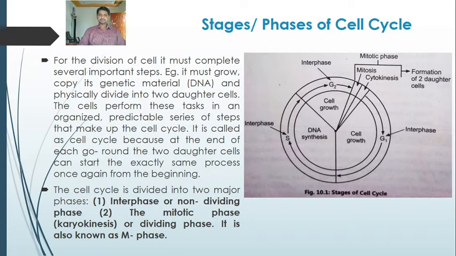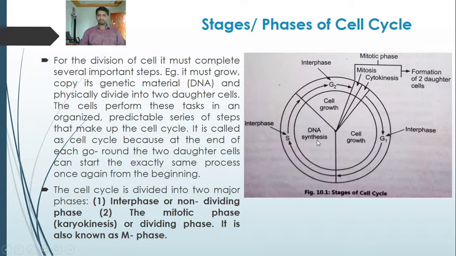M stands for mitotic phase. So in this diagram we can see clearly the interphase and the M phase or mitotic phase. Interphase is the growth phase, which has been divided into three stages: G1 phase, S phase, and G2 phase. In interphase the cell grows and its DNA also gets doubled, or its DNA replication occurs in the interphase.